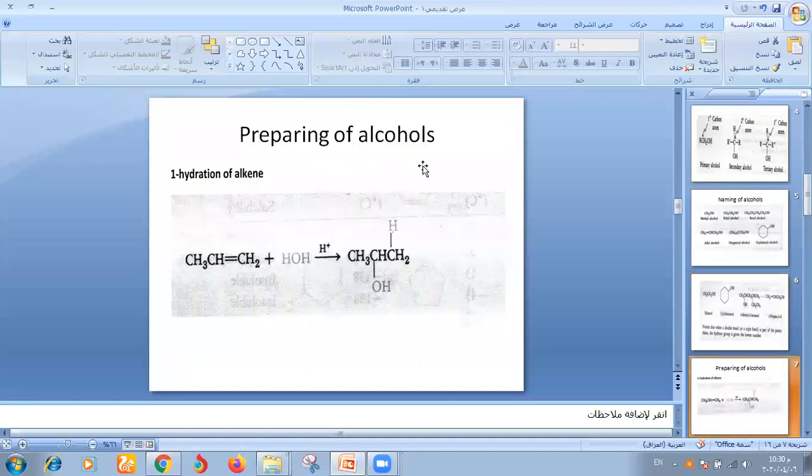Preparing of alcohol. Alcohol can be prepared by addition of H2O to the double bond of an alkene. This reaction is named hydration of alkene. We must use H+, maybe H2SO4, as the catalyst to form alcohol.